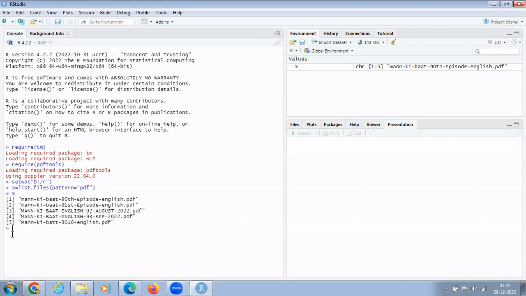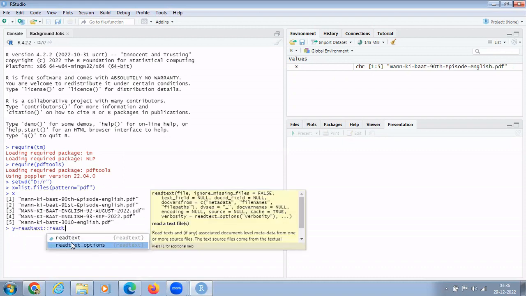Now, the next step is to put the text of these files in another variable, right? Actually, we will conduct sentiment analysis on all these five files, and we want to conclude overall what the gestures of respected PM sir are. So for that, we will put the text of all these files in the y variable by using the command read text.